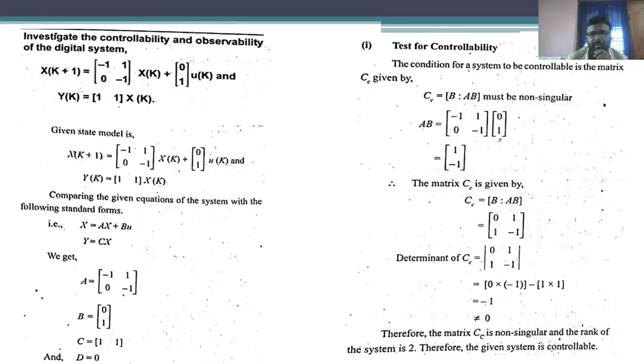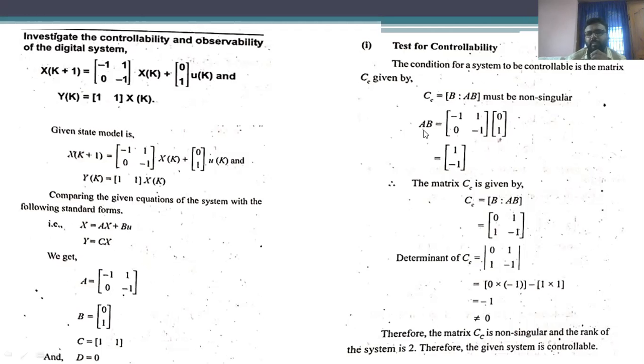No problem, you can take that particular matrix as D. But the condition of the matrix of controllability must be equal. In the similar fashion, we are going to test whether this system is controllable and observable. The size of the matrix A is 2 by 2. So the condition for the controllability is B and AB, where CC is the controllability matrix.